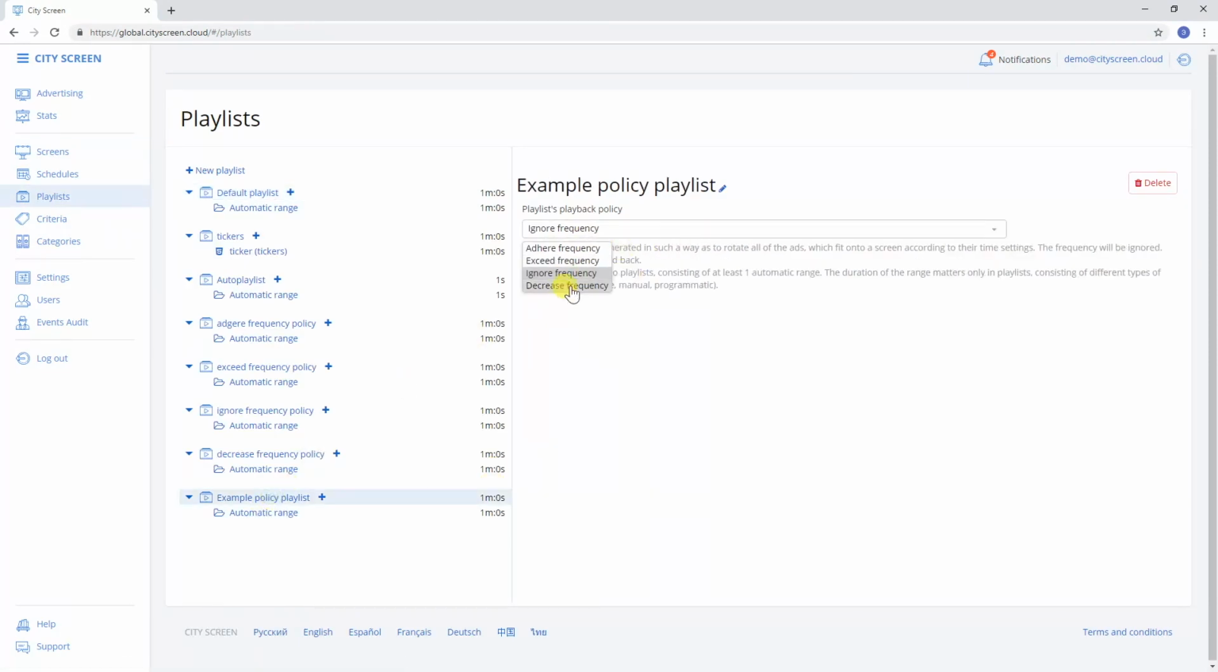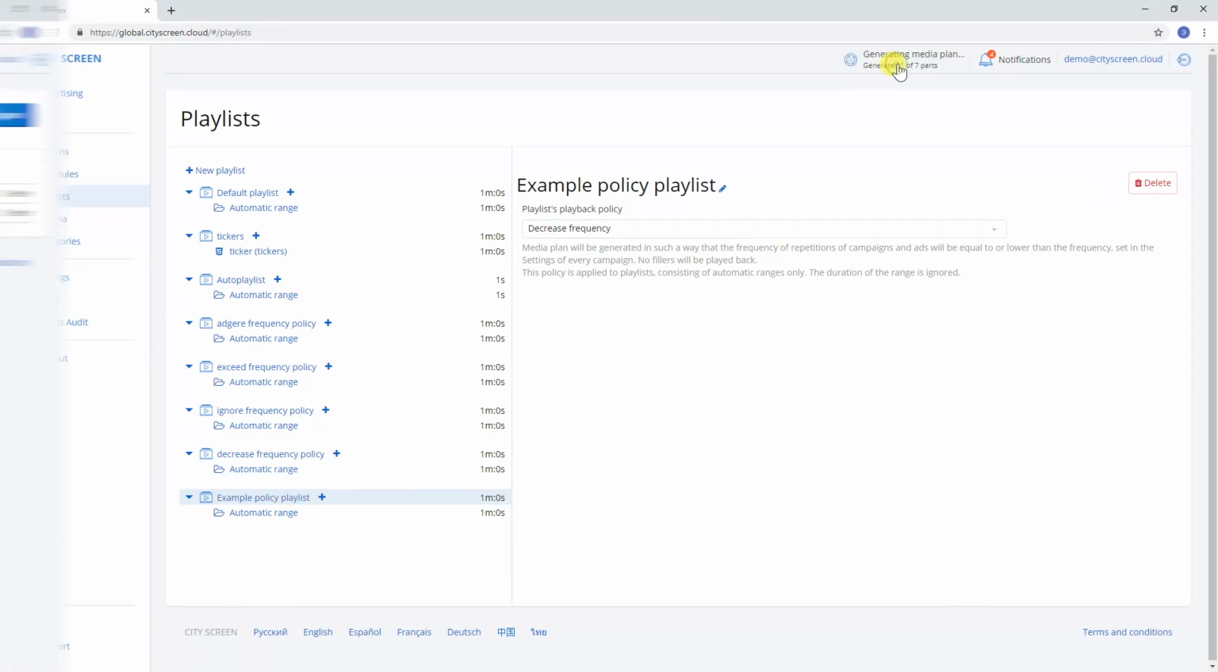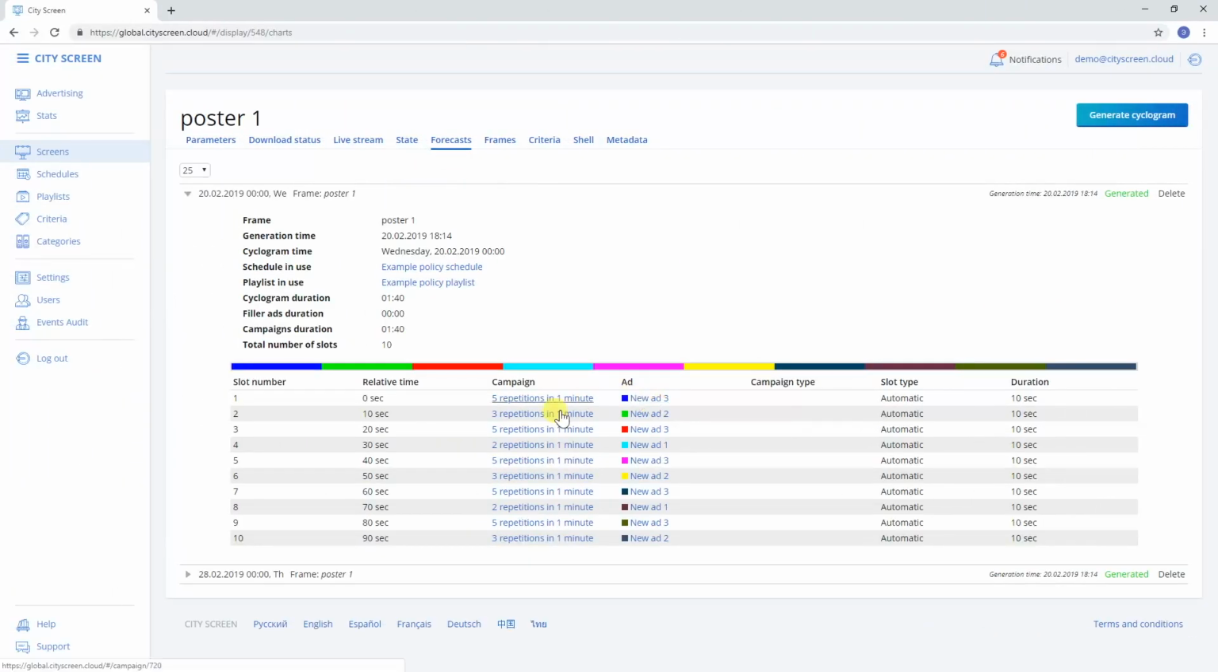You can use Decrease Frequency to solve the problem of overbooking. That way, campaigns will appear on screen less often than their frequency, but all of the ads will appear on screen at least once.